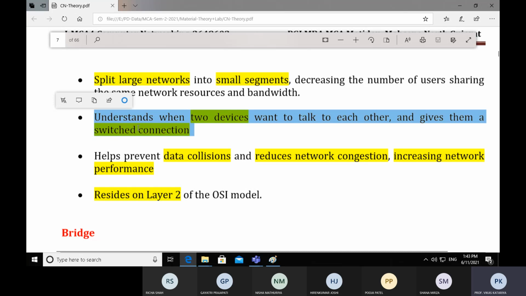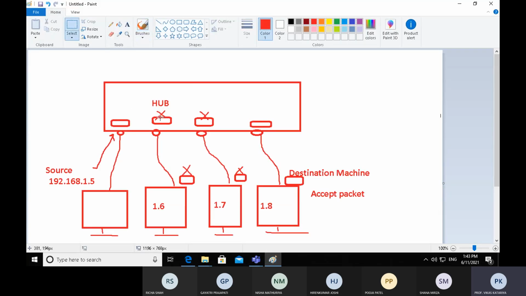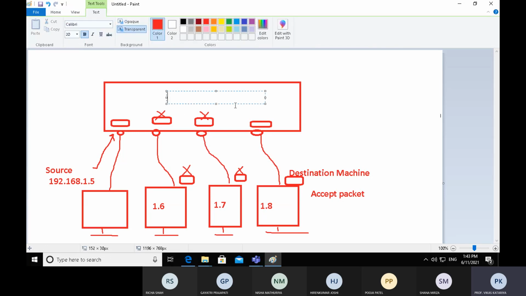Likewise, a hub transfers packets to all the ports, but a switch does not do that. So there is a difference between switch and hub. Hub was unintelligent, whereas switch is an intelligent device.